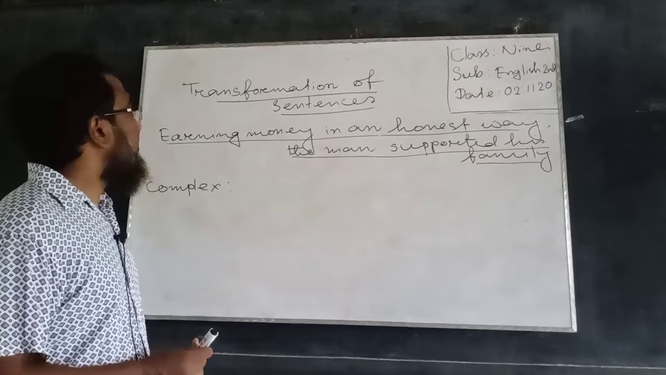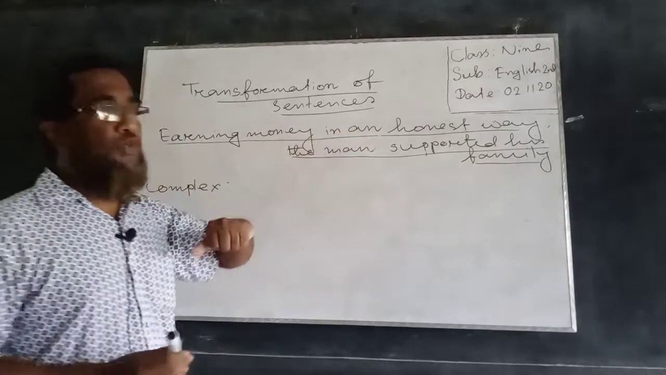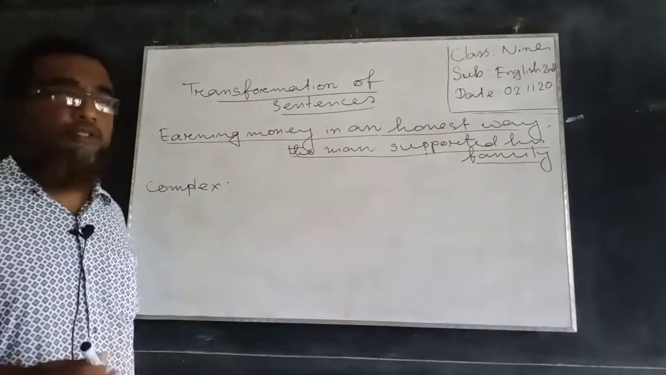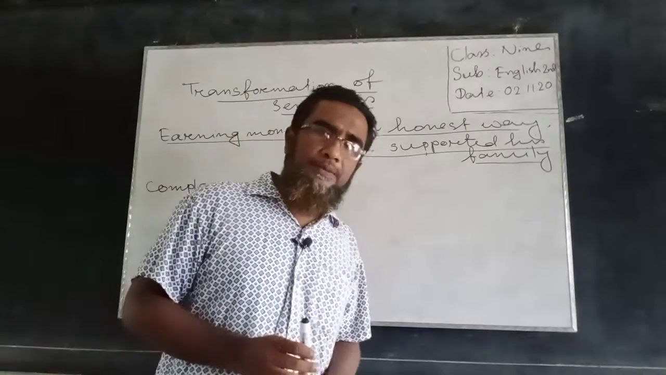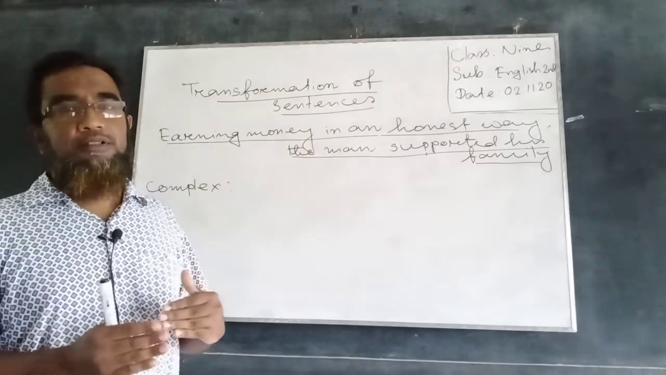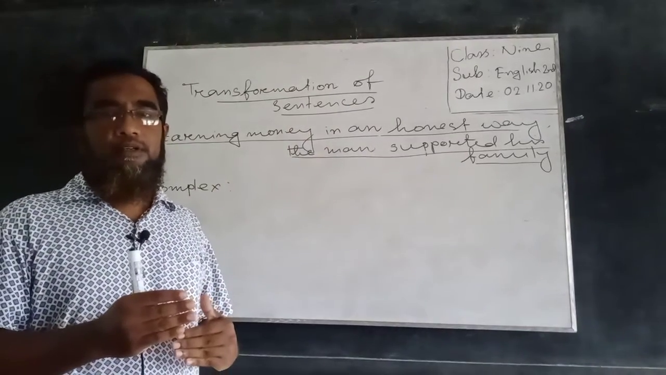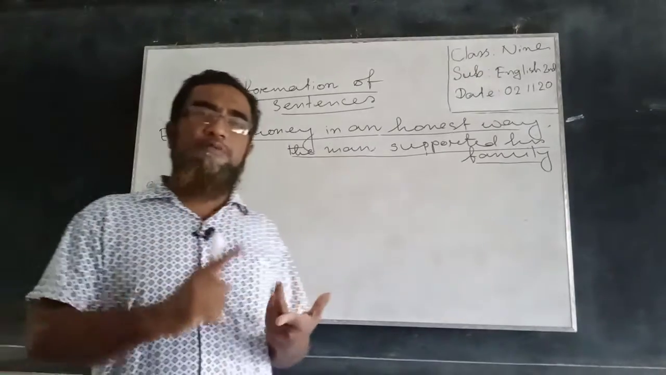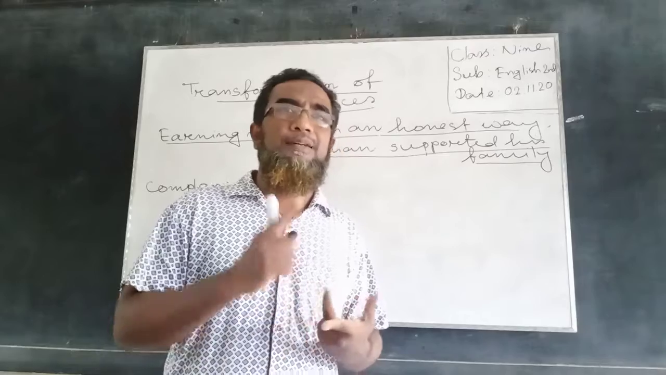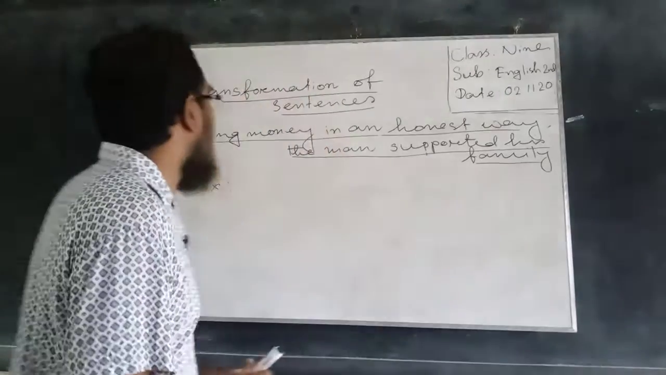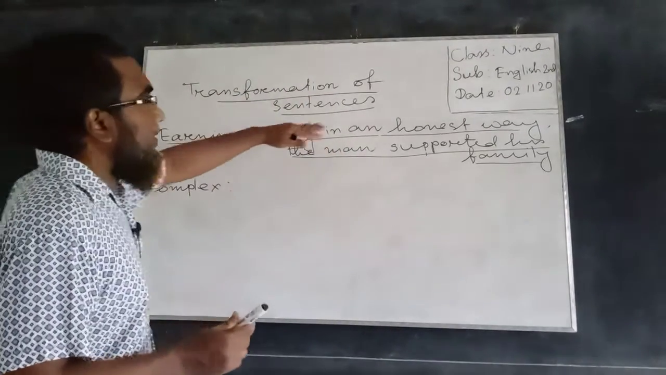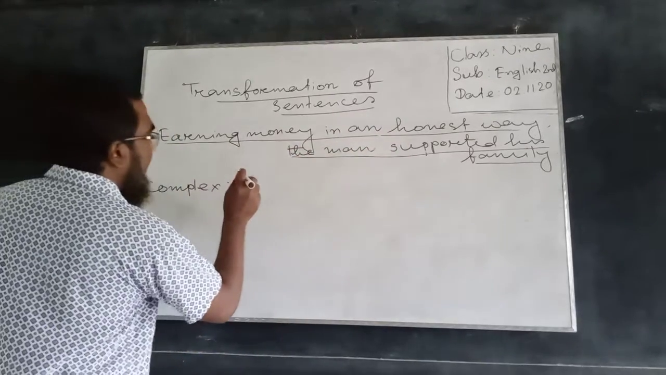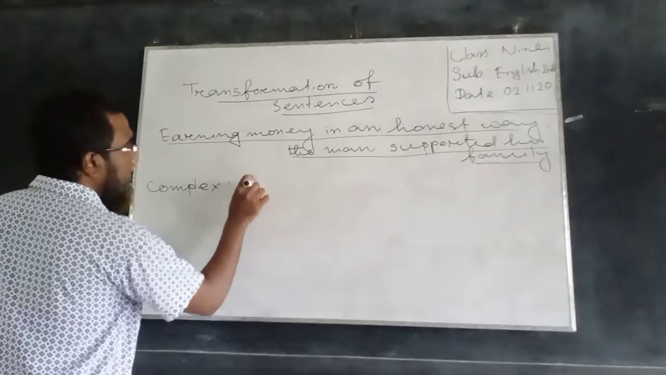So, earning money in an honest way. We have to transform this phrase into a subordinate clause. So we have to know first how a phrase can be transformed into a subordinate clause. If we want to make a subordinate clause, first we have to bring in a subordinating conjunction. Here, depending on the meaning, we can add a subordinating conjunction,